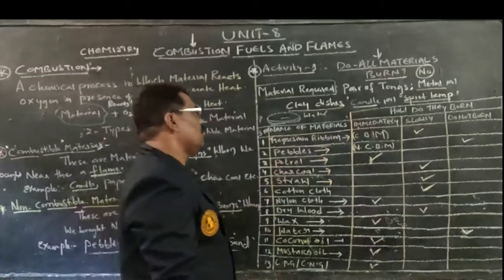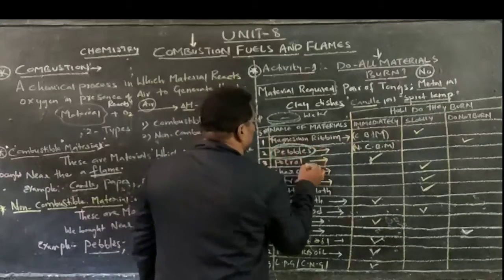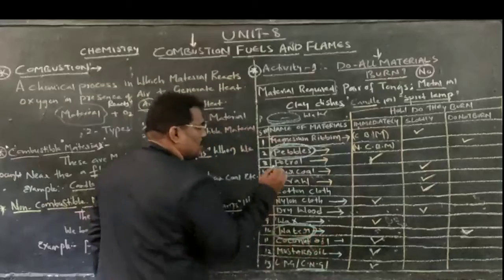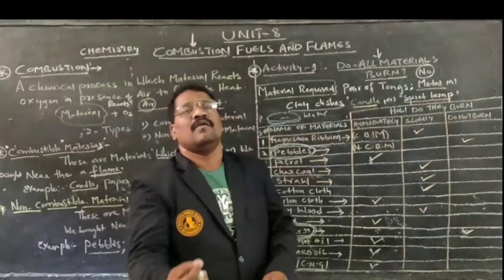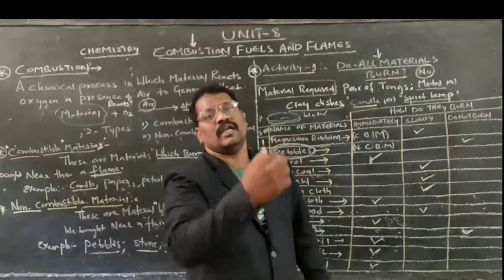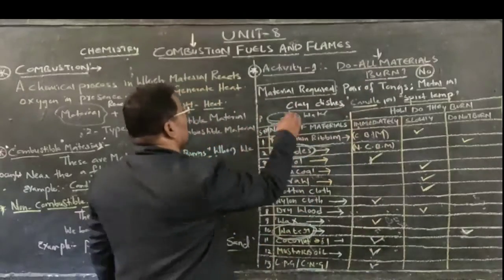Whereas in the table we have taken two different materials. What are those here? One is pebbles. The other one is what? Water. These two are the materials which do not burn as we are bringing a flame near to them. This is the process of the lab activity.